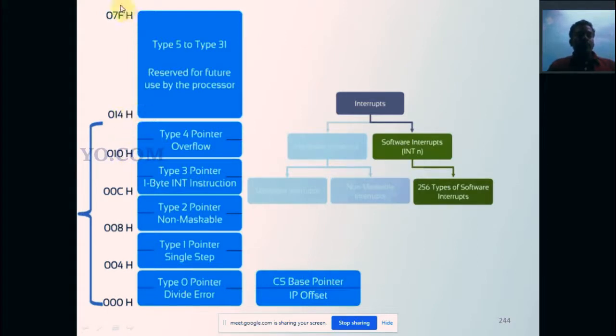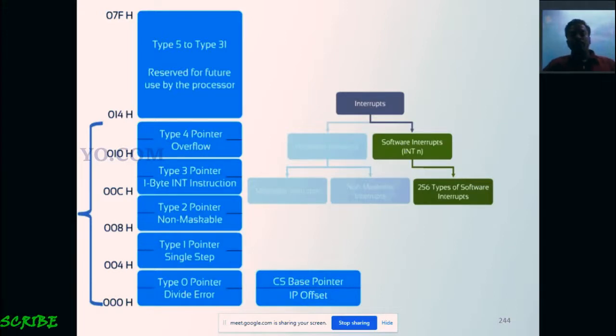014 to 07F is type 5 to type 31 interrupt, reserved for future updation and processor upgradation. So currently from 014 to 07F we do not have any interrupt. From 00 to 010 we have around 5 interrupts: divide error, single step, non-maskable, INT instruction and overflow. These are fixed interrupts, defined by the manufacturer.